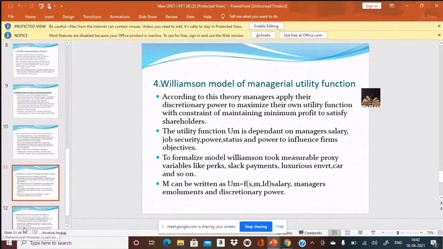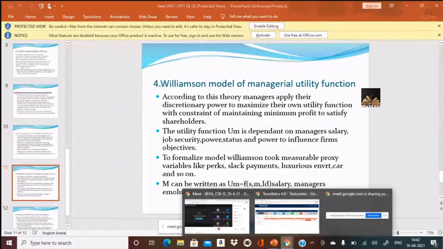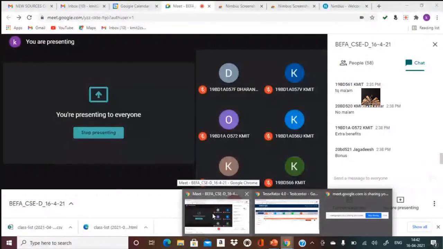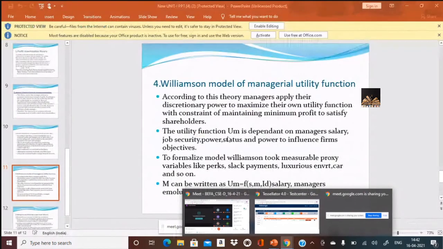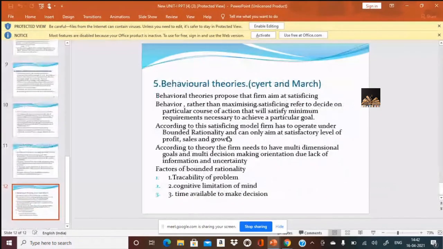Let us move on to the last theory. If you are clear, I'll move on to the last theory, behavioral theories. Any doubts in this theory? If any doubts... clear? Okay. So let us move on to the last theory of the firm.